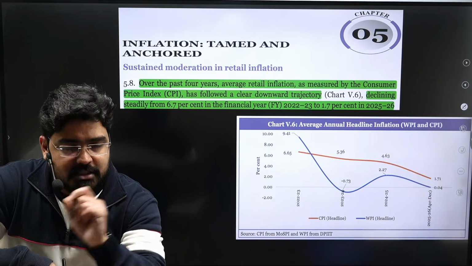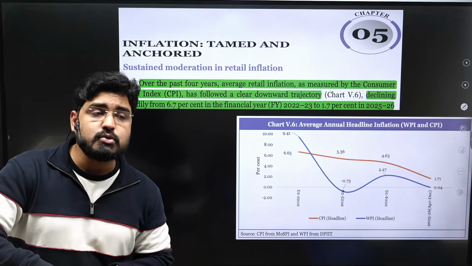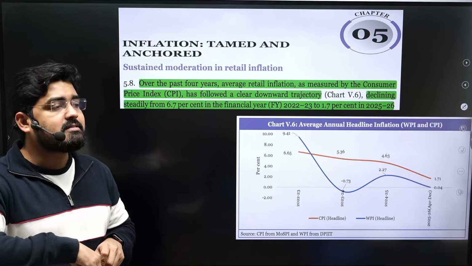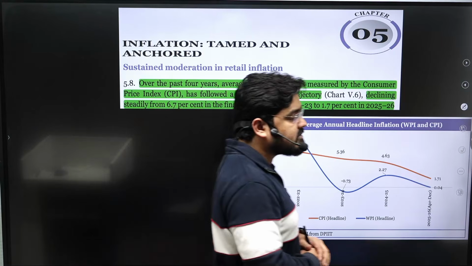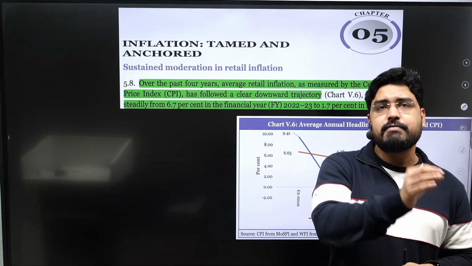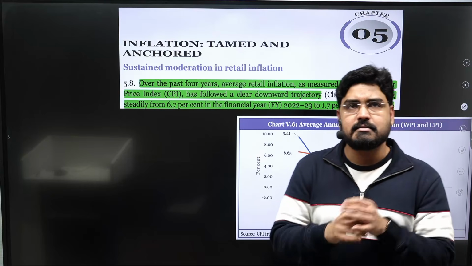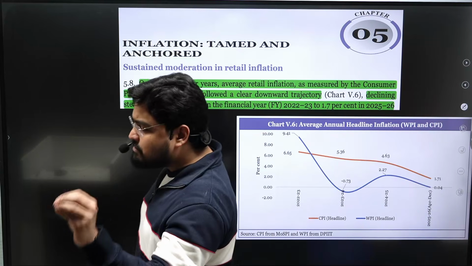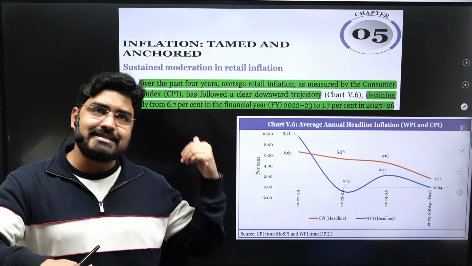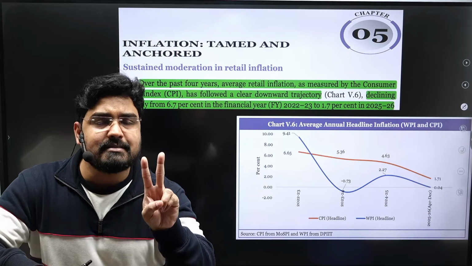So what is inflation? Inflation refers to a general price level in the wide range of commodities and services in the market for a certain period of time. Basically, it is price rise. Inflation is measured in terms of CPI and WPI. There are two indices in India which we follow.